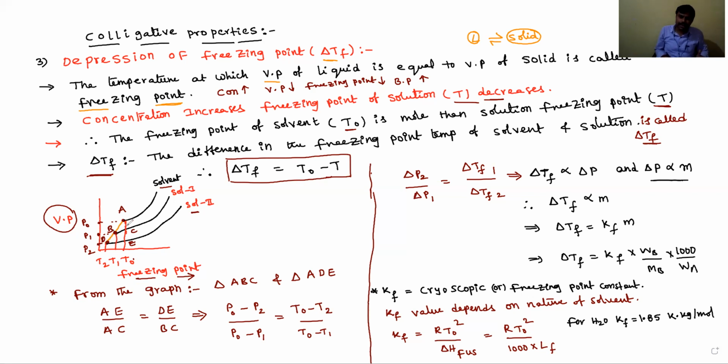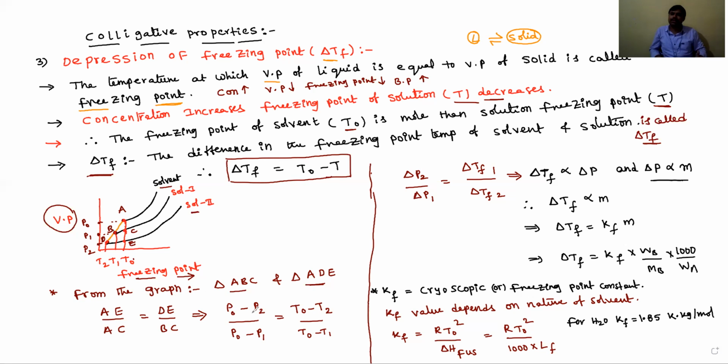From triangle ABC and triangle ADE, AE by AC is equal to AD by AB.